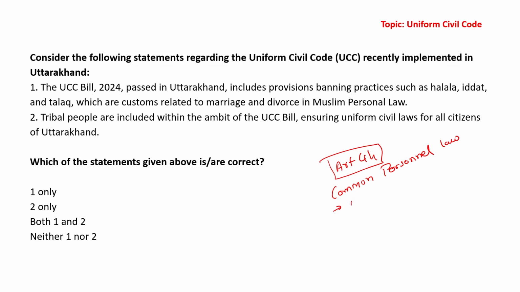relating to marriage, divorce, adoption, maintenance, guardianship. So this basically is Uniform Civil Code. Uniform Civil Code is when all the citizens, or all the people, irrespective of their religious background, will basically have a common personal law. That basically is Uniform Civil Code.